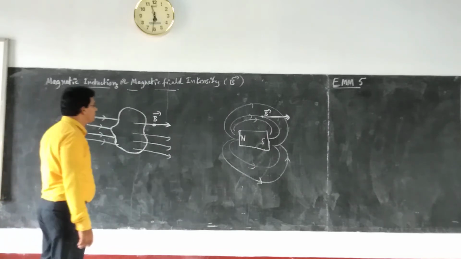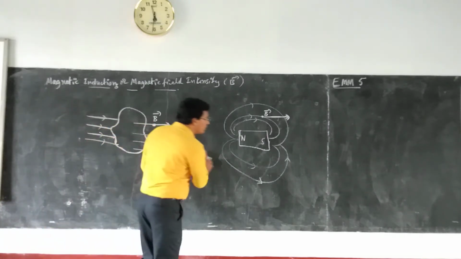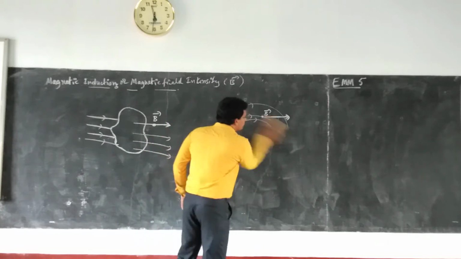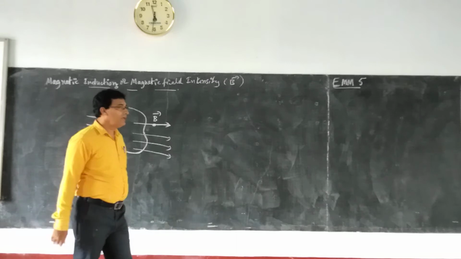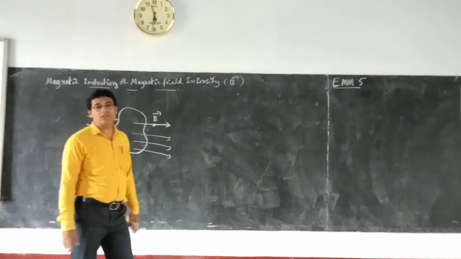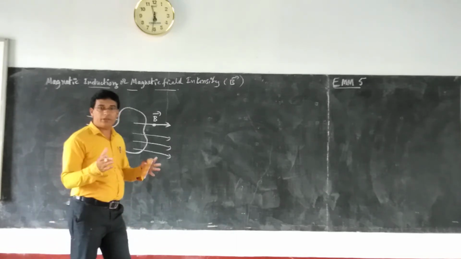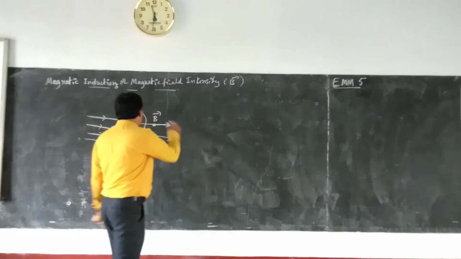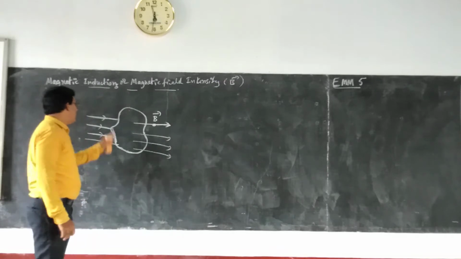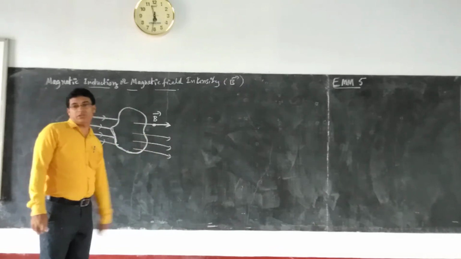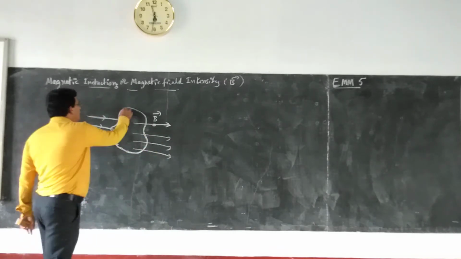And then we have a term called magnetic flux. What is magnetic flux? Magnetic flux is the amount of magnetic lines of force passing through a particular area. If you have the area like this, then the amount of magnetic lines of force passing through this particular area.